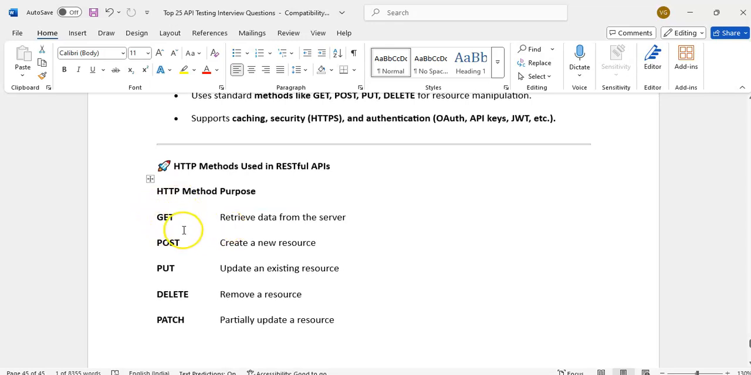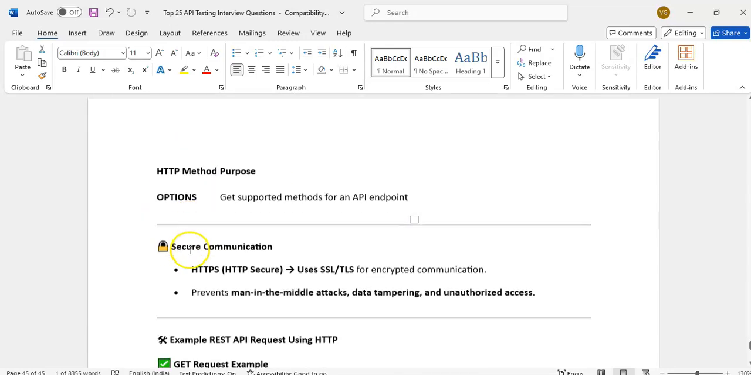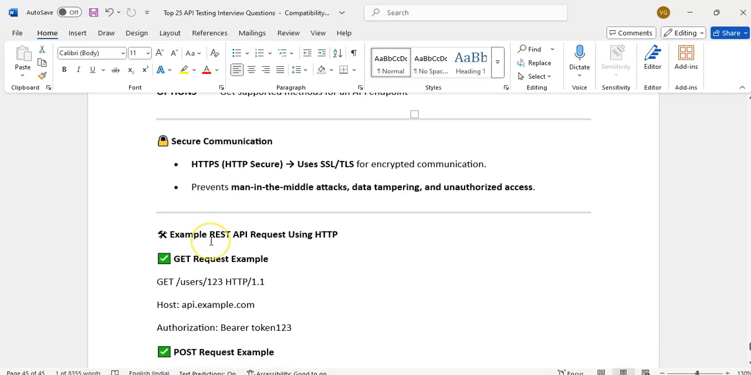HTTP methods. What are HTTP methods? GET, POST, PUT, DELETE, PATCH. These are all. HTTPS means secure protocol. It uses SSL/TLS for encryption. Most web applications, like Amazon, Flipkart, start with SSL and it will say HTTPS secured. That means a more secured protocol.